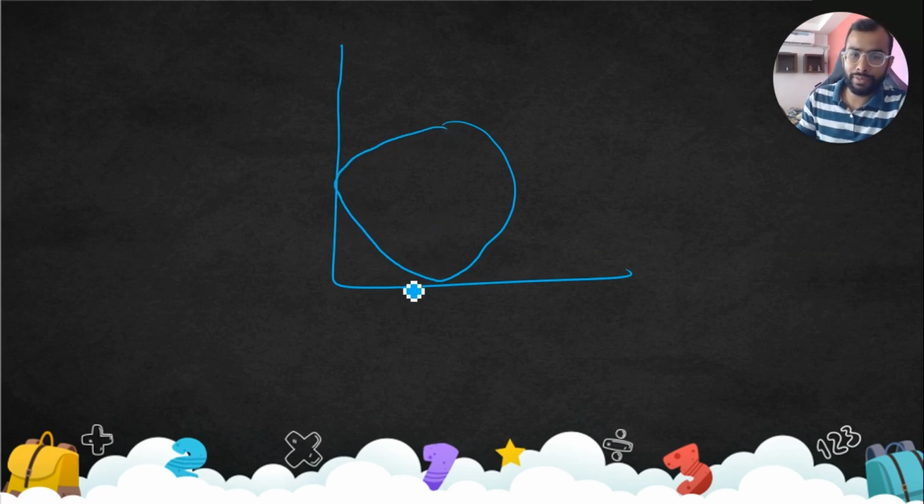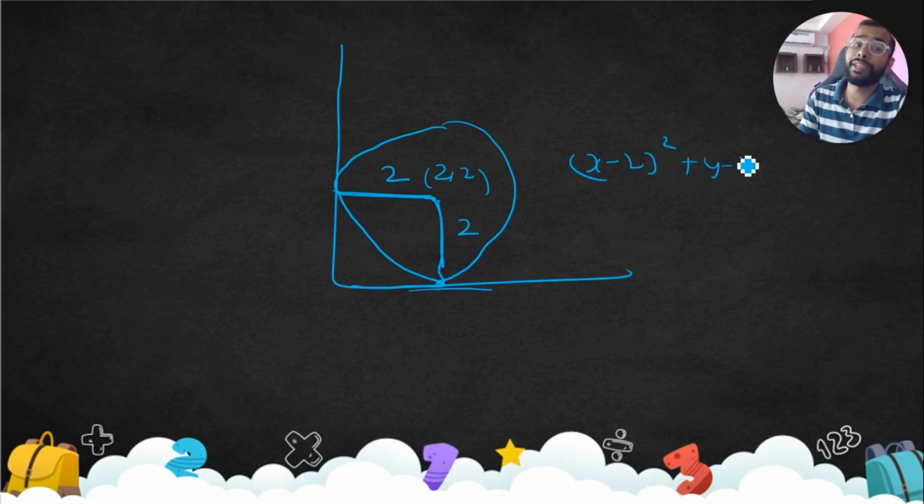Now see, this is when we talk about a tangent only, no? So this is radius and this is radius, meaning both have to be equal if it touches both the axes. So if this is 2, this has to be 2, then the center is also 2, 2. So (x minus 2) square plus (y minus 2) square is equal to 2 square.